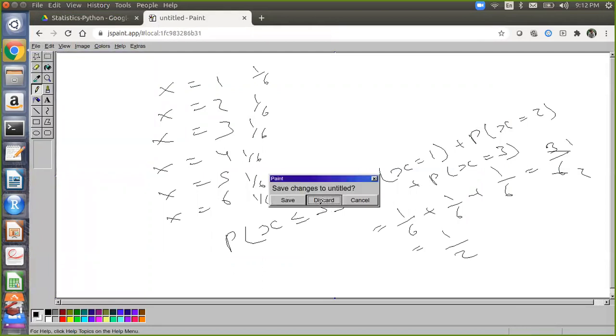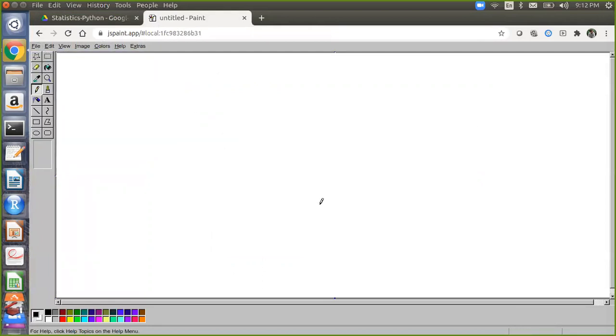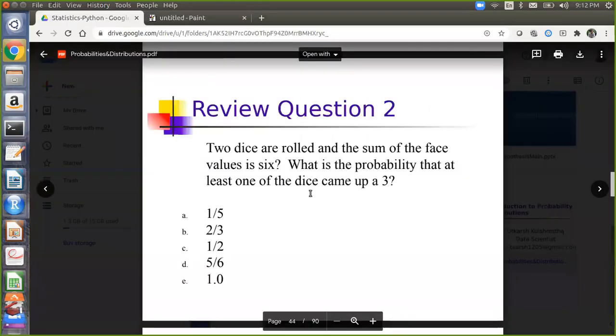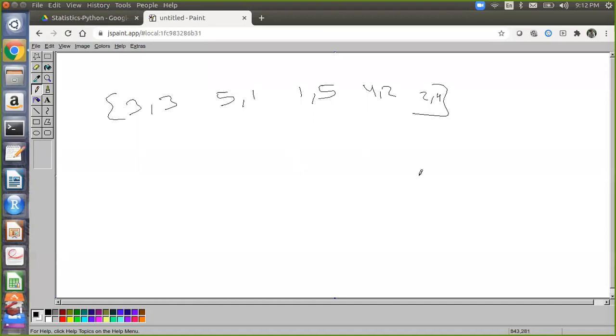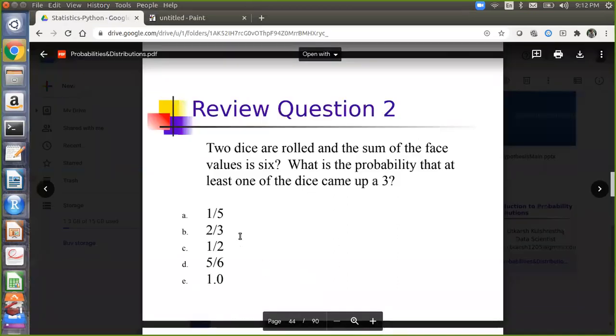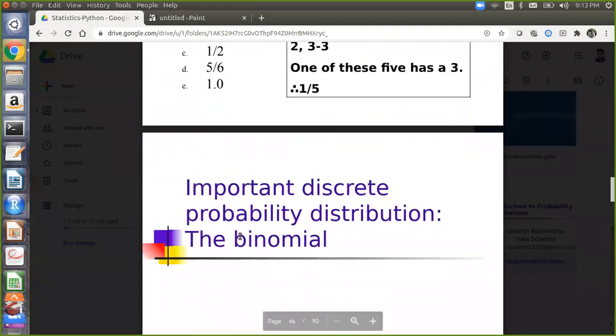Can you help me find all the conditions when the total sum of face values will come to 6? 3 and 3, 4 and 2, 5 and 1, 1 and 5, 2 and 4. So there are 5 outcomes. Now, what is the probability that at least one of the dice came up as 3? 1 by 5 is the answer. Got it? That's how we do it.